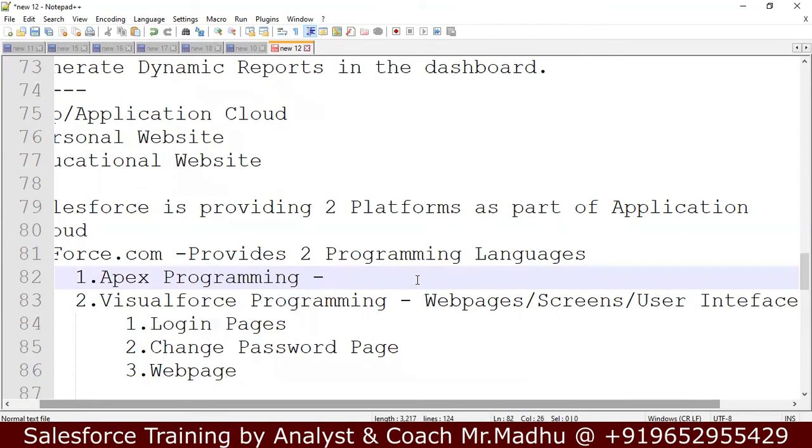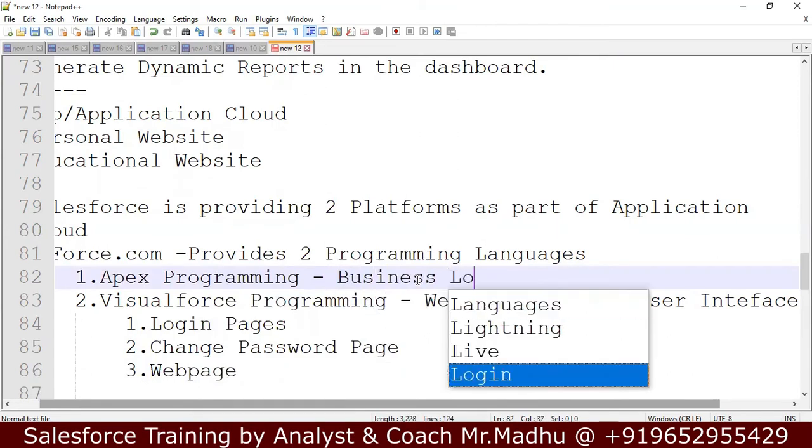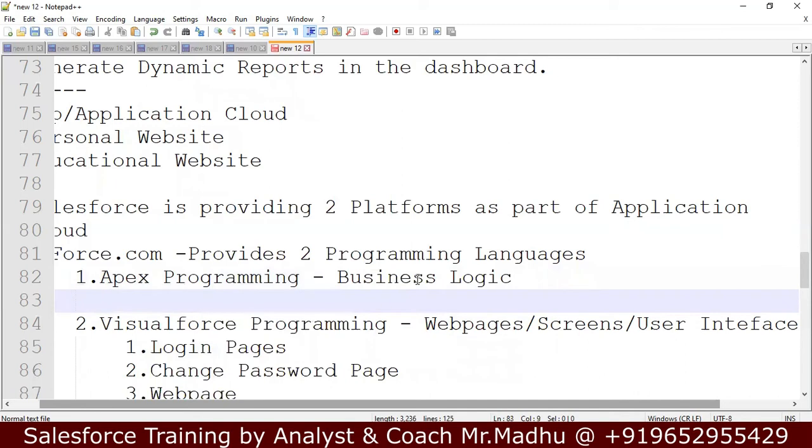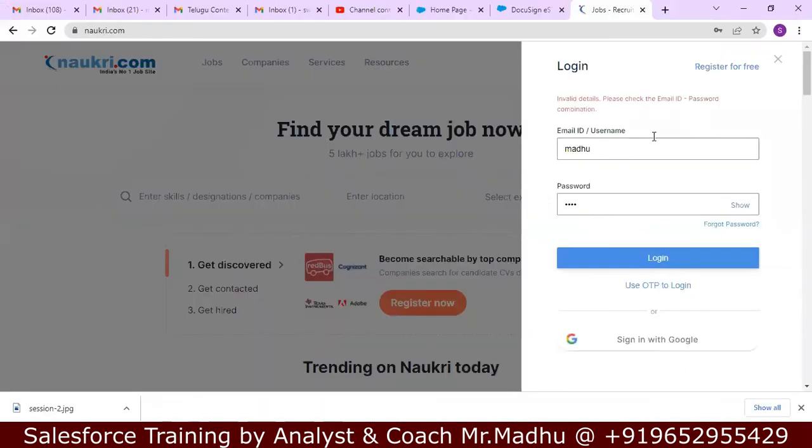Apex programming is for business logic. What is business logic? When we enter user ID and password, it is showing invalid details. How is it showing? It is validating my username and password. When we click the login button, behind this login button there is a business logic. From that business logic, when anybody enters username and password, you go to that database and verify those details.